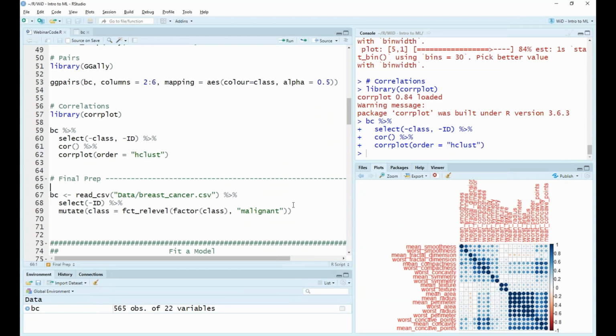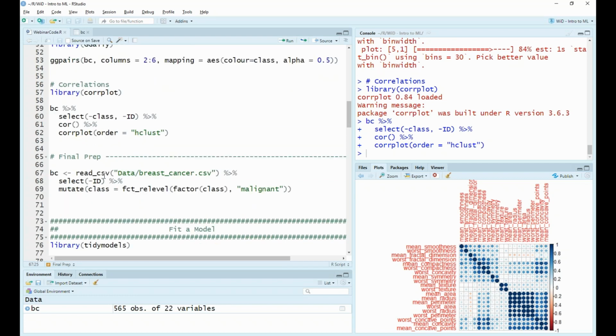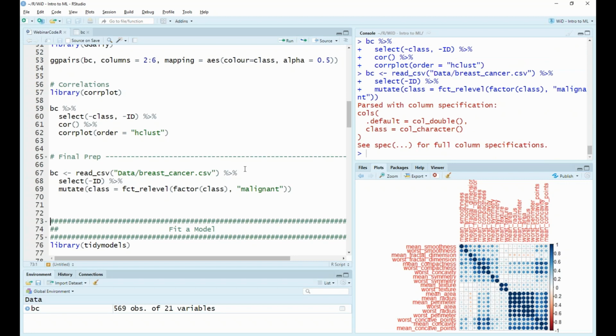Okay, so great. That's our quick dive into EDA. You can obviously perform much more analysis and look more closely at these variables. This is a really good way of just jumping in and getting a first look at our data. To summarize what we've done so far, we have read in our data, dropped the ID column and created a factor for our target variable.